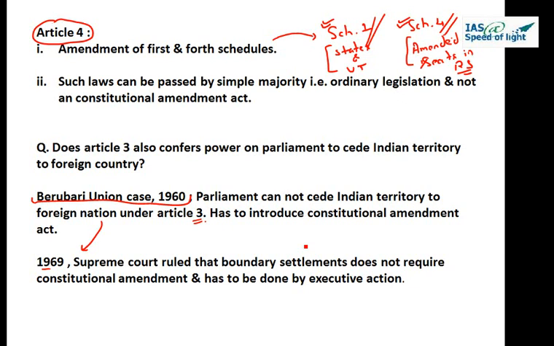If anything happens with Article 2 and 3, it will also lead to the amendment of Schedule 1 and Schedule 4. The second part of Article 4 says such amendment laws shall be passed by simple majority, that is ordinary legislation and not a Constitutional Amendment Act. So any changes that Articles 2 and 3 make, and any amendment to the first and fourth schedule, will not be called a Constitutional Amendment Act and will be ordinary legislation. Okay.